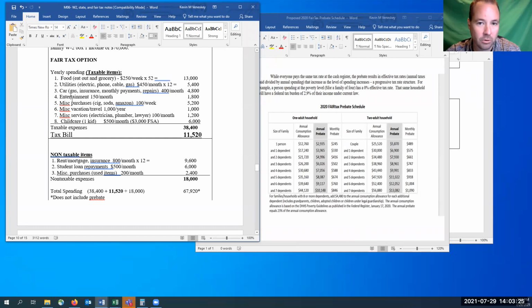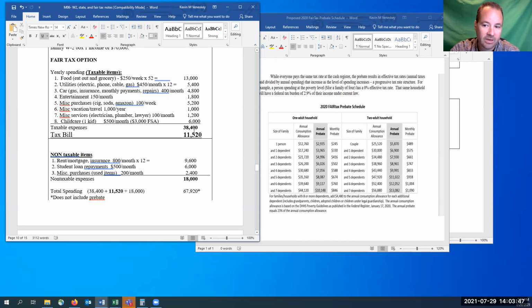Miscellaneous entertainment, you go to the movies, you go to a baseball game, whatever it is, $150 a month. Miscellaneous purchases, you go to your Rickers, your GetGo, your gas station, buying miscellaneous items, so $100 a week. And then all the other items that you could possibly have, including childcare with at least one of the kids.